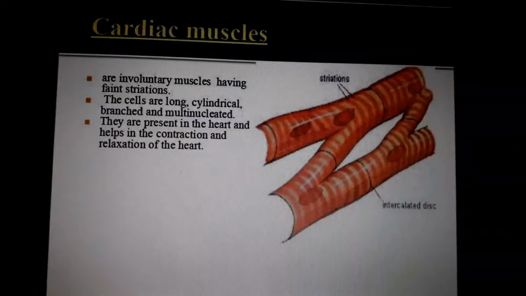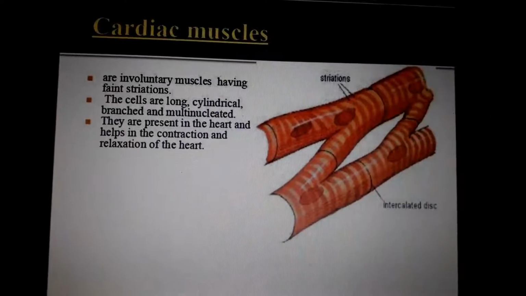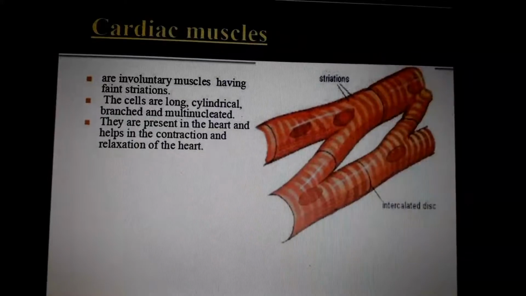They are present in the heart and help in the contraction and relaxation of the heart. These involuntary cardiac muscles are present only in our heart. In other parts we cannot see these types of tissues. They help in the movement of our heart, to contract and relax. That is called the heartbeat. So it is a very important muscle in our body.